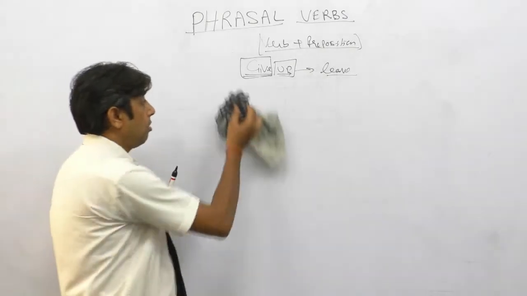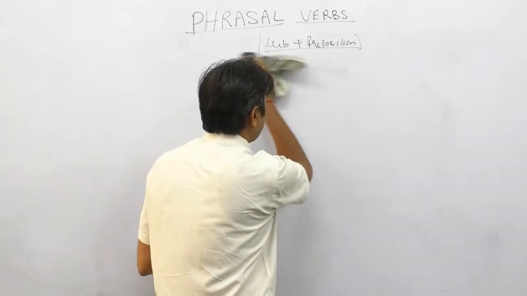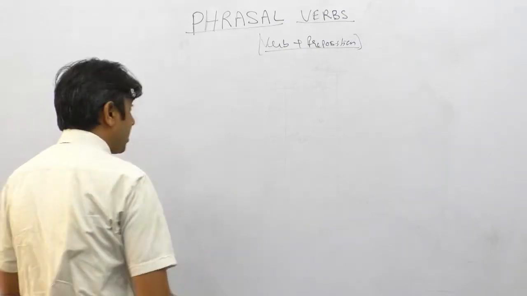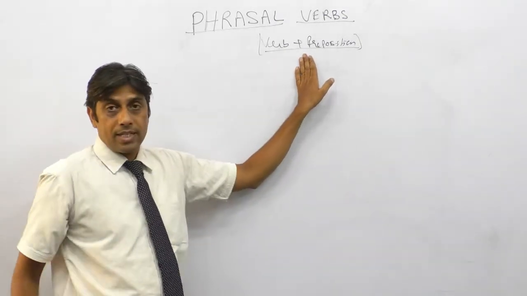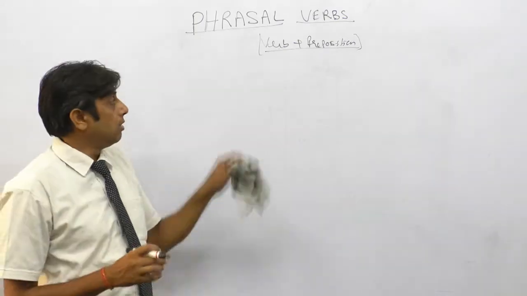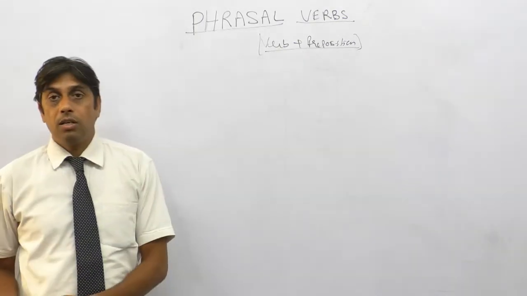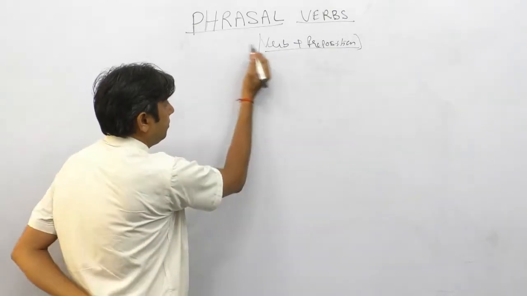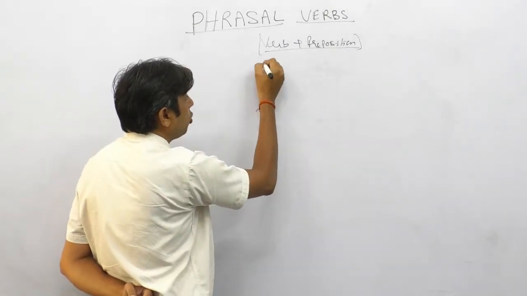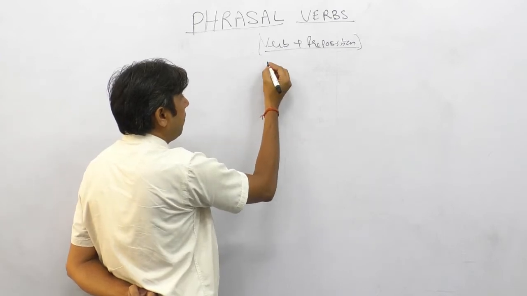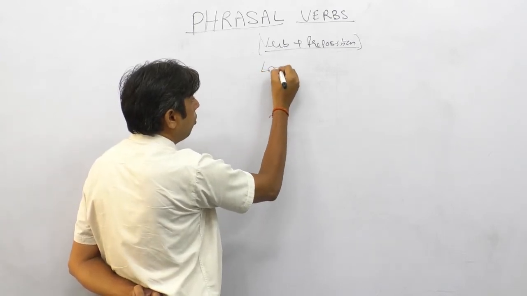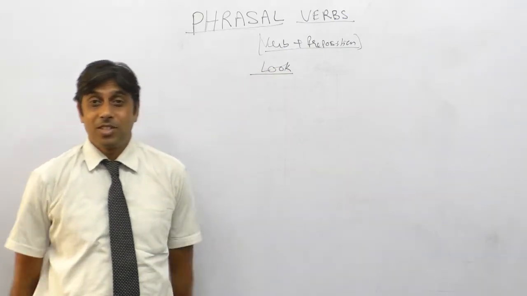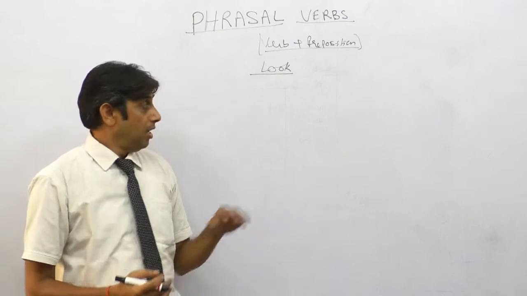So how to read, how to study, how to prepare for phrasal verbs. Let's take just one verb and try to make phrasal verbs with that verb. I'm taking the most common verb and the phrasal verbs with that most common verb. Look. Here is the meaning of look. Just to see. Look. Right.